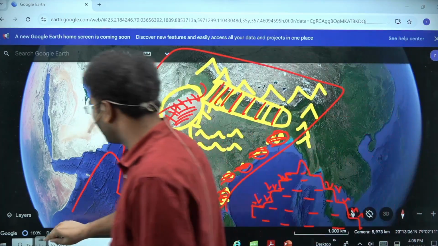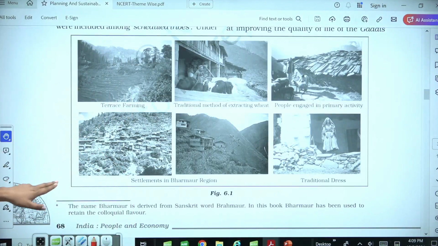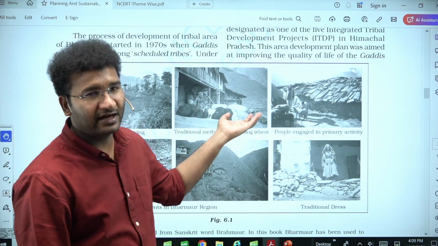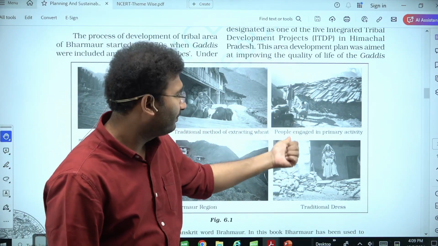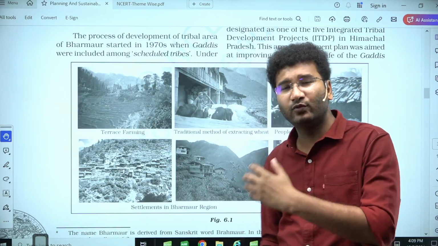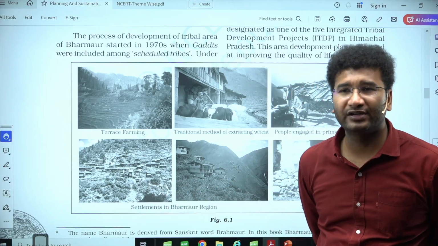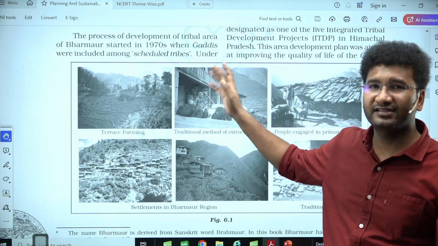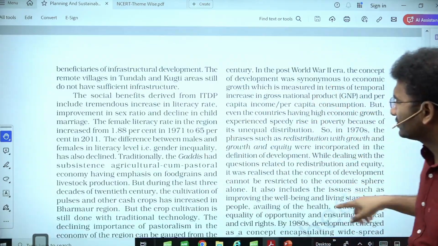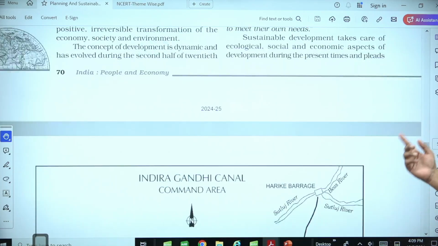Now this chapter talks about these aspects which are very, very basic in nature, how this planning is done. See, terrace farming in the mountains, traditional methods of extracting wheat, they have been taught to the mountainous people. People engaged in primary activities such as goats, sheep. From there, textile is extracted, wool is extracted, then sold elsewhere. Likewise, settlements in the Bharmaur region, if you look into, similar kind of planning strategies have been put forward here. Likewise, you go to the desert area, even in the desert area also, the planning has been done to focus more on the cattle, and the perspective of sustainable development has been brought in.